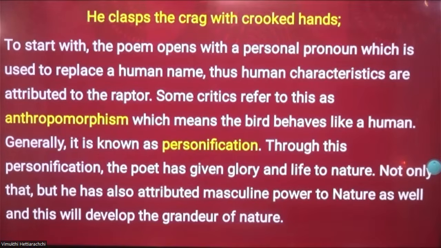More than feminine power, masculine physical power is greater. So as a result, the grandeur and glory is applied in two different ways. Number one, by attributing anthropomorphism or personification, life is given to nature here, and the grandeur is presented by using the personal pronoun.